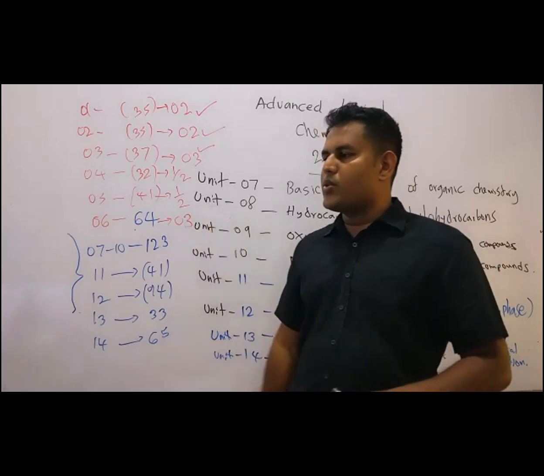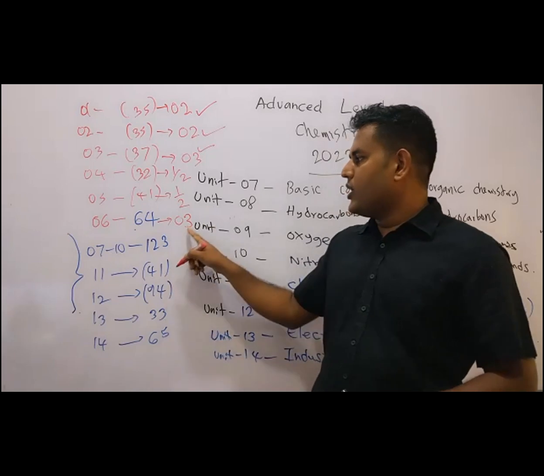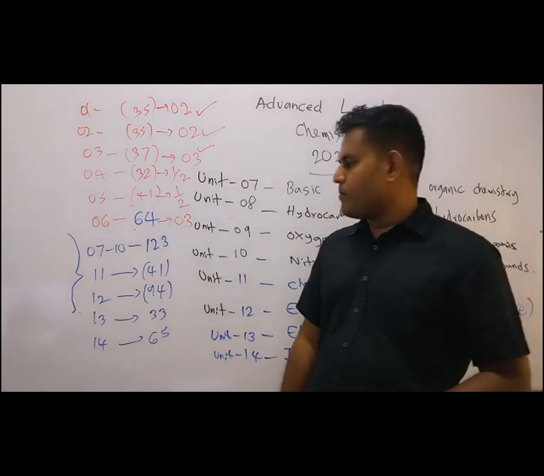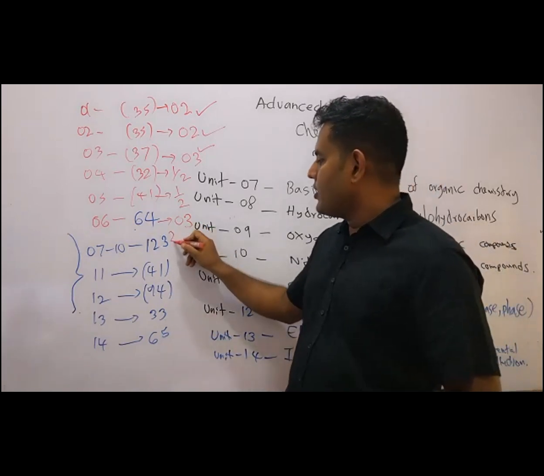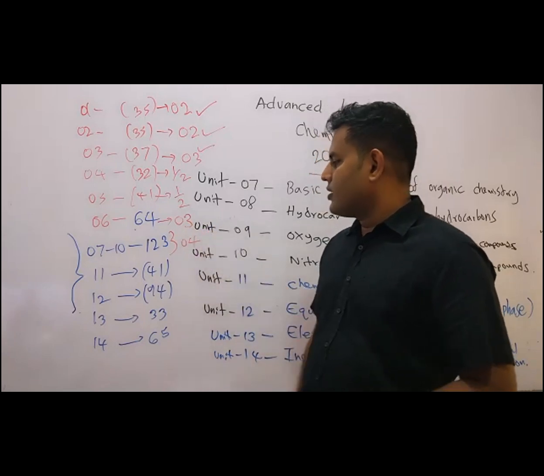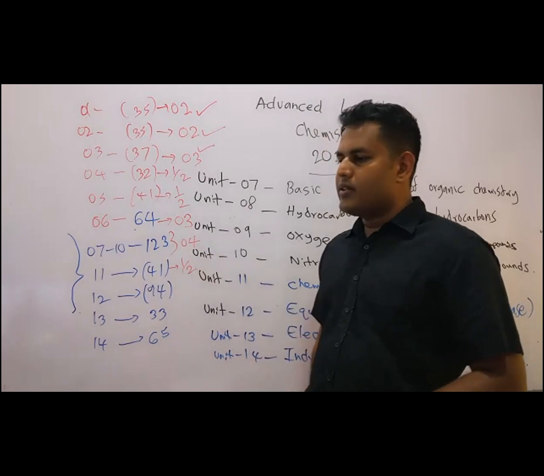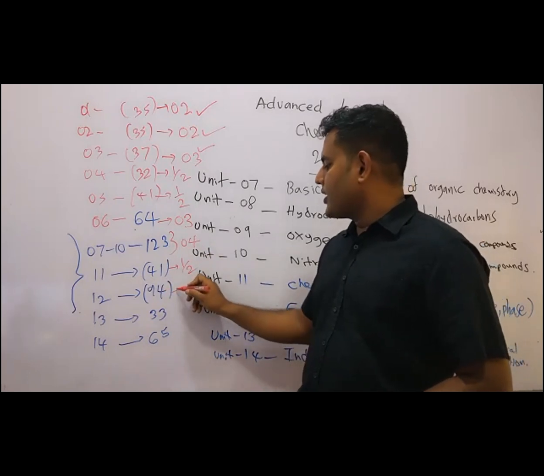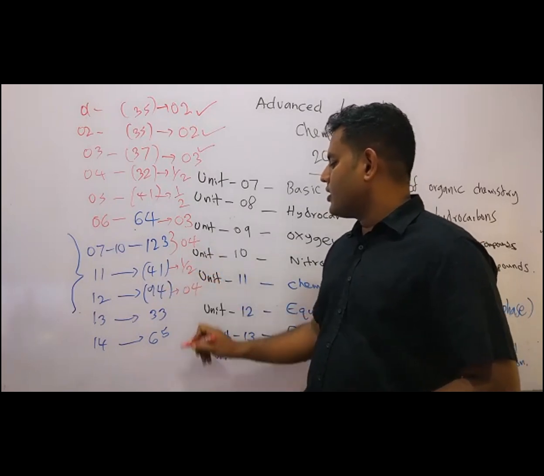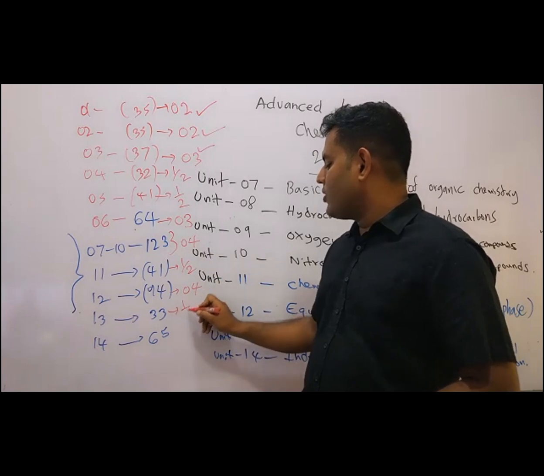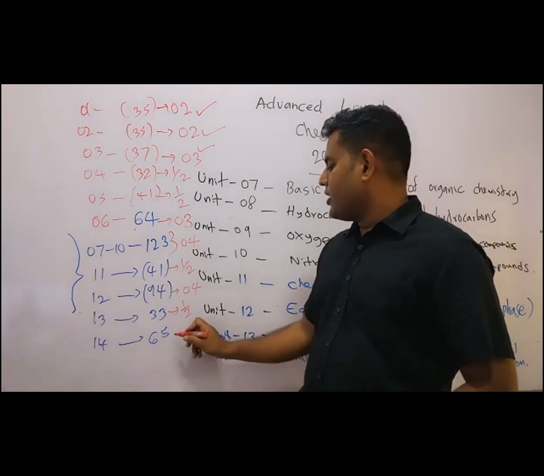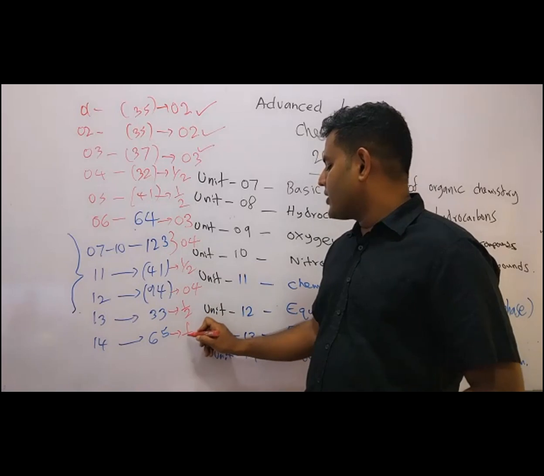Units 7 to 10, it's 4 months. Unit 11, half a month. Unit 12, again 4 months. Unit 13, half a month. Unit 14, again half a month.